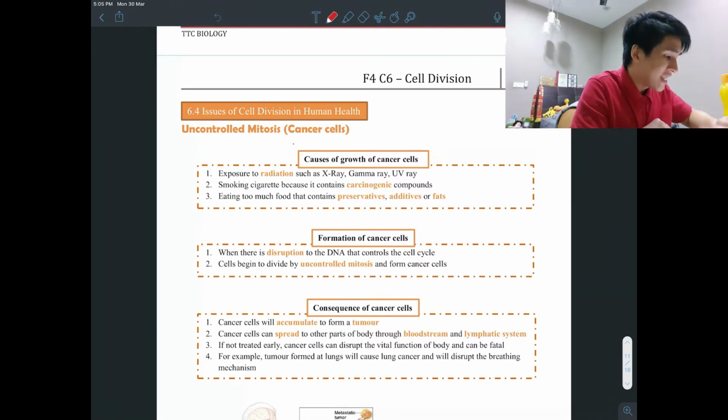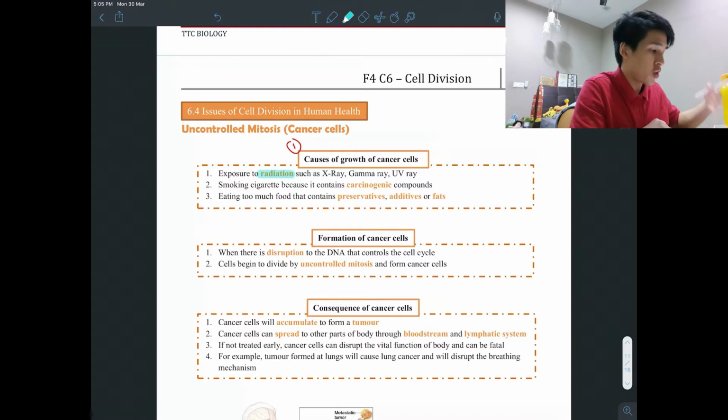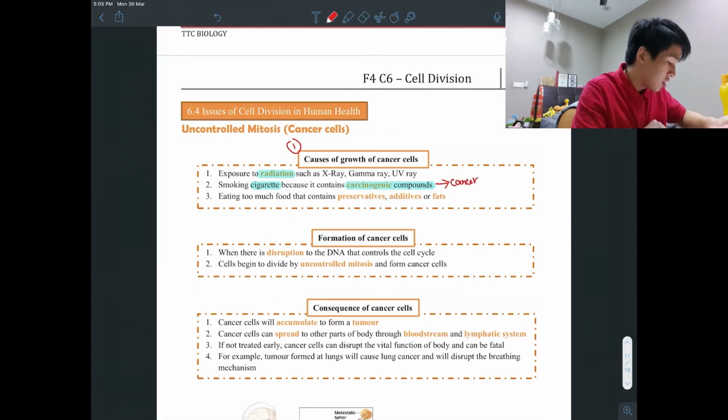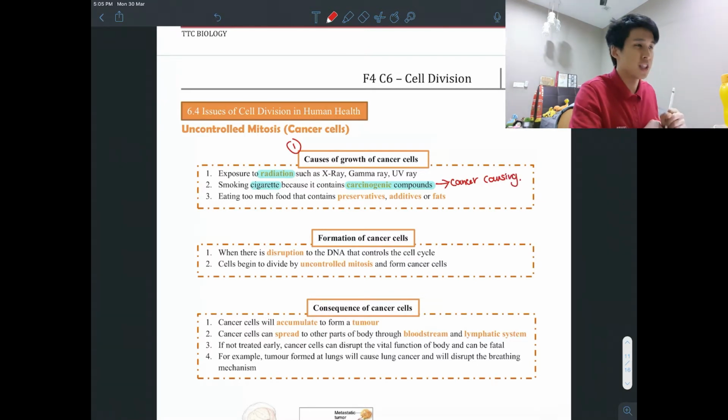So number one is the causes. A normal cell, if it's exposed to radiation such as X-ray, gamma ray, UV ray, okay, it can become a cancer cell. How that happens, later. Now, we look at the causes first. Smoking cigarettes also causes it because it contains carcinogenic compounds, because carcinogenic means cancer-causing compounds. It causes your normal cells to become cancer. Again, how? Later we will mention that.